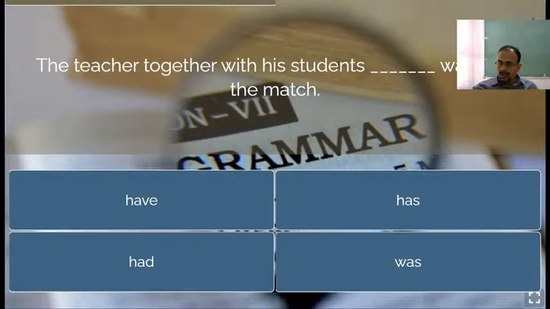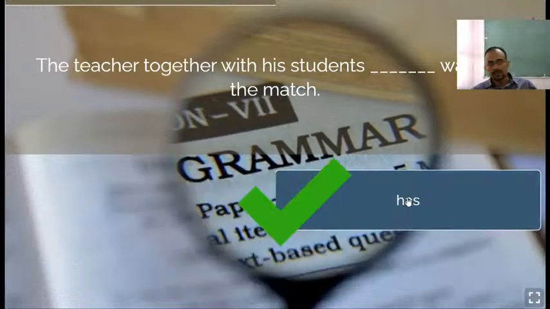Okay, there are two subjects, but these two subjects are connected by together with. Therefore the verb will agree with the teacher, not with students. Always remember that when two subjects are connected by together with or with, then the verb will always agree with the first subject. So the first subject is singular, therefore it should be has.